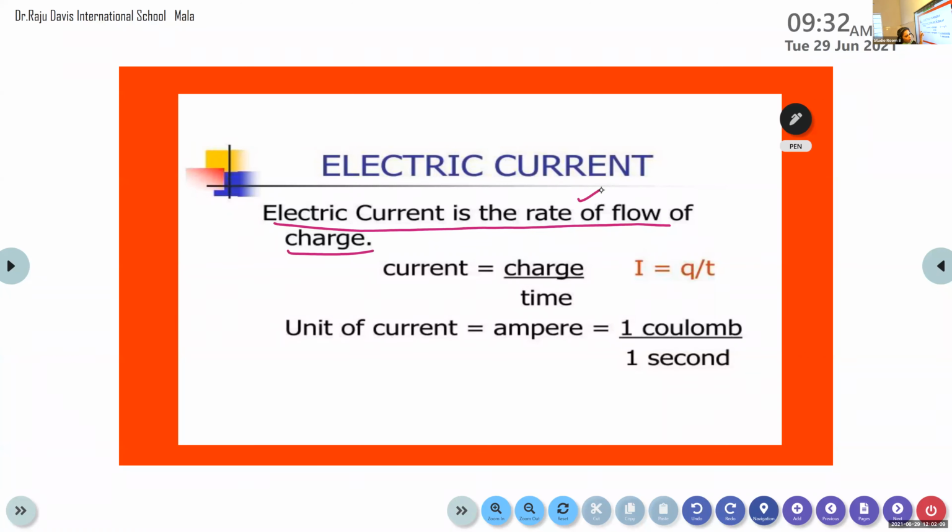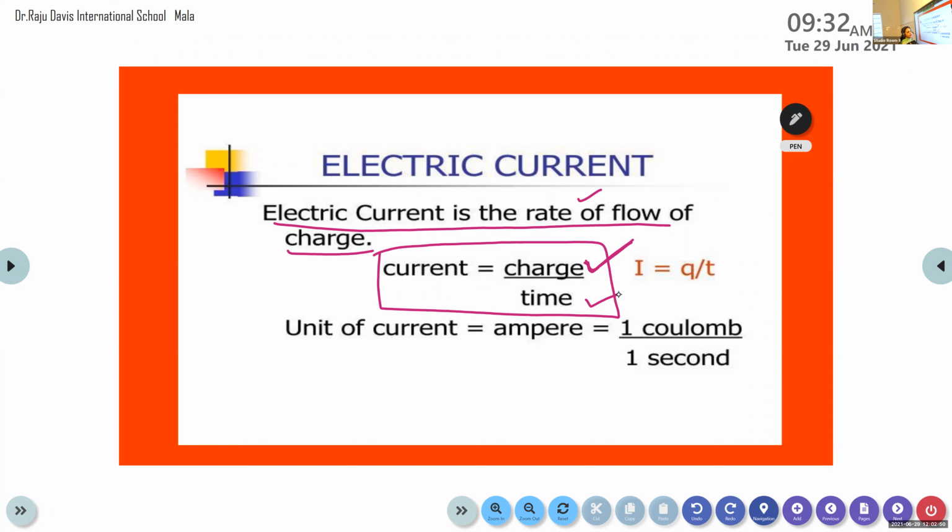Okay, so Adidev, can you say what you mean by electric current? The rate of flow of electrons, or rate of flow of charge. So from this definition itself you can form an equation for calculating this current. It is the amount of charge flowing through a particular area in unit time. So we can calculate the current using the equation charge divided by time.